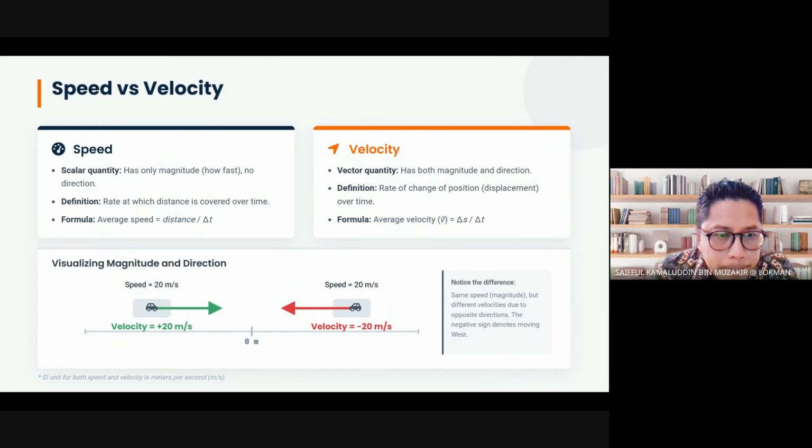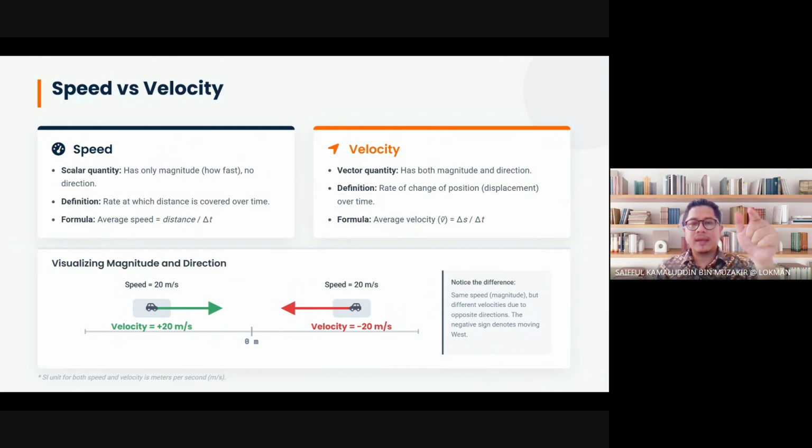So let's see the images down there, visualizing the magnitude and direction of the speed and velocity. Look at the car with the green arrow. Let's say the person inside the car drives, he looks at the speedometer, 20 meters per second. That is your speed. And if you want to translate into velocity, if the car moves to the right, therefore your velocity is 20 meters per second, and the direction is to the right, then it is positive.